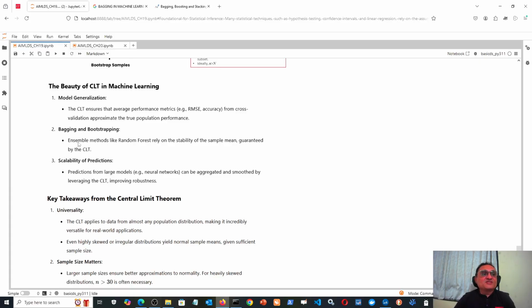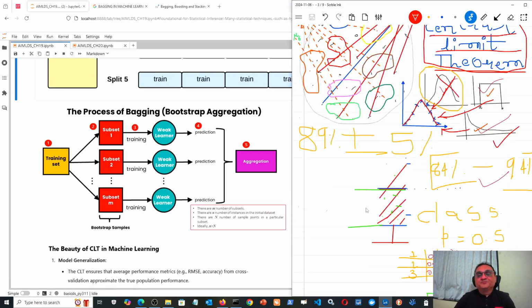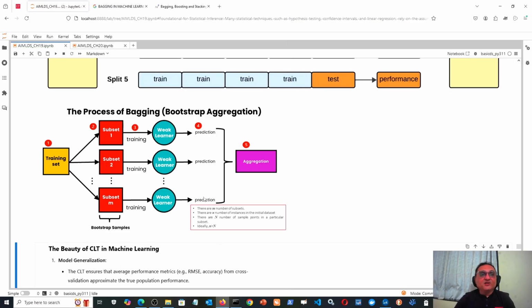bagging and bootstrapping. Now, what is this bagging and bootstrapping? In data science, there will come something called a decision tree. Okay, so I'm showing you what kind of decision tree you will see.